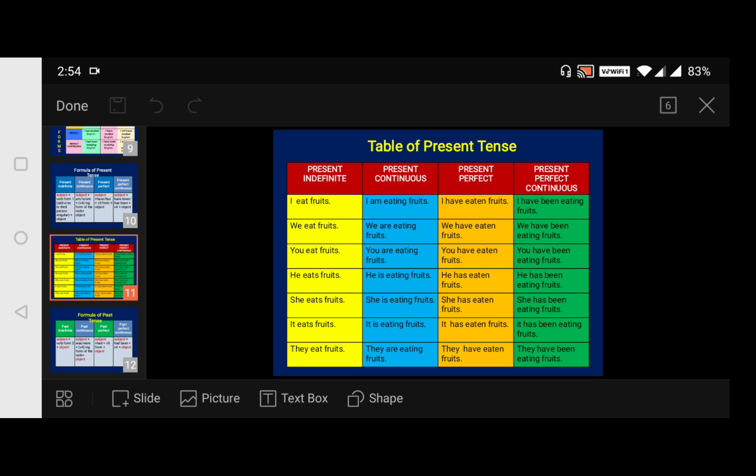Now, if it is "I am something, I am a teacher, I am a lecturer," then the negative of it is "I am not a lecturer." If we are, then we have to say we are not. They are good, they are not good. We are good, we are not good. You are bad, you are not bad. Something like that. Okay. Then you are, we are, they are.